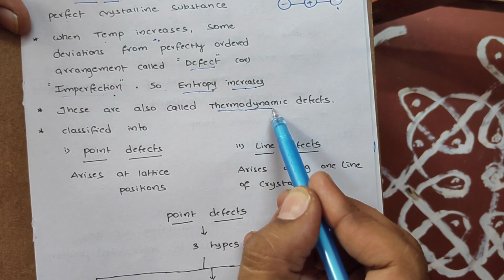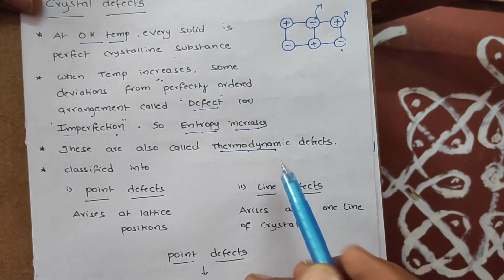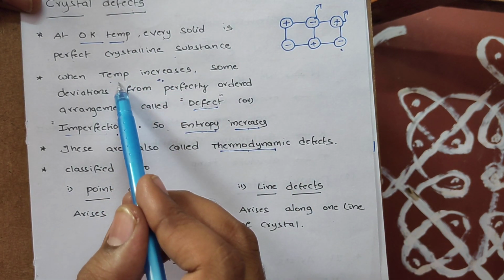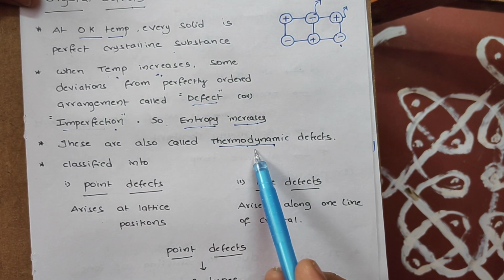Students, you know one thing, these defects may also be called thermodynamic defects. You know why? Because every crystal experiences such defects with the continuous increasing of temperature. So these defects depend upon temperature, and that's why these defects may also be called thermodynamic defects.